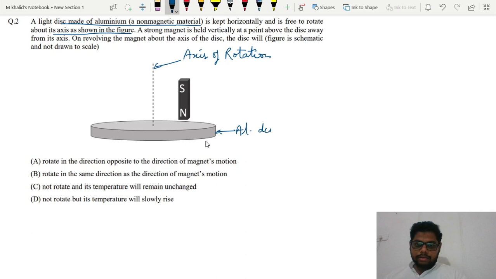Now what is it saying? It is kept horizontally and free to rotate about its axis. A strong magnet is held vertically at a point above the disc away from its axis. There is a gap between the axis and the magnet, and the magnet is kept above the disc, not on the disc. Now it is asking, on revolving the magnet about the axis of the disc, what will the disc do?